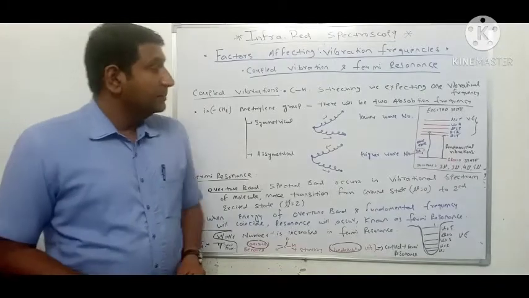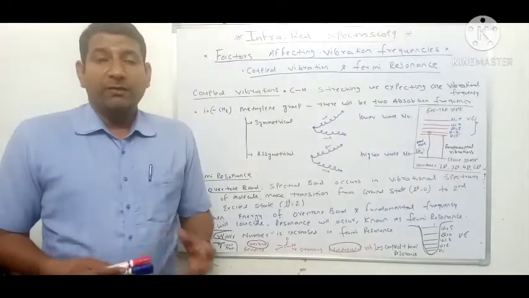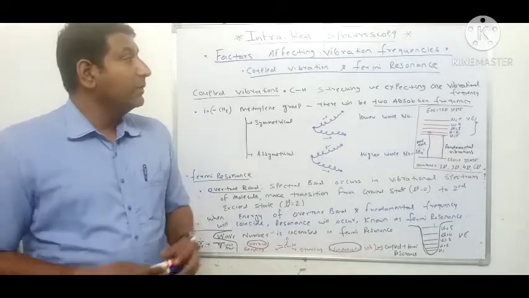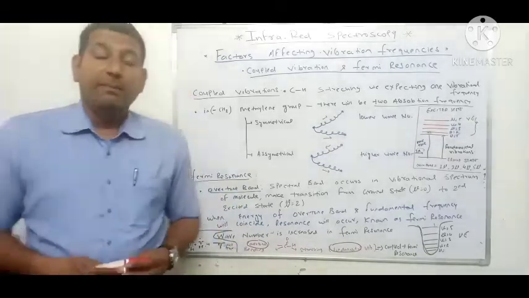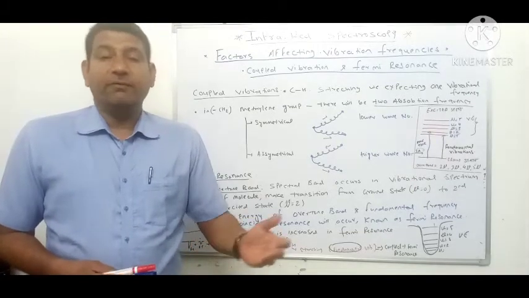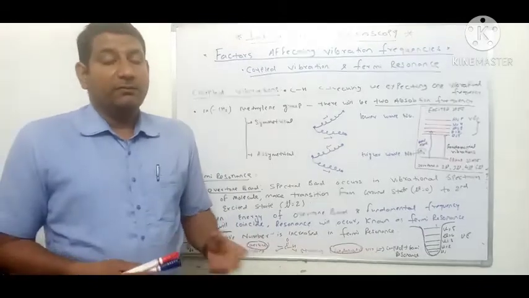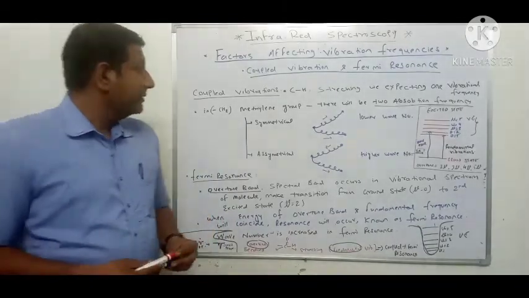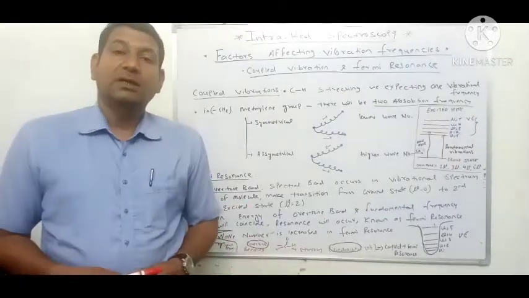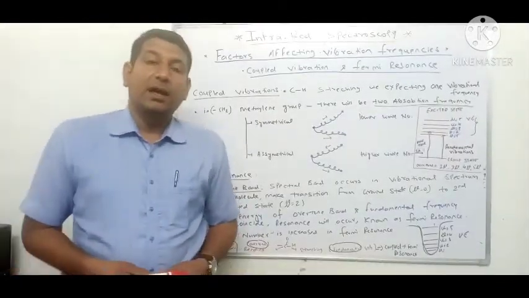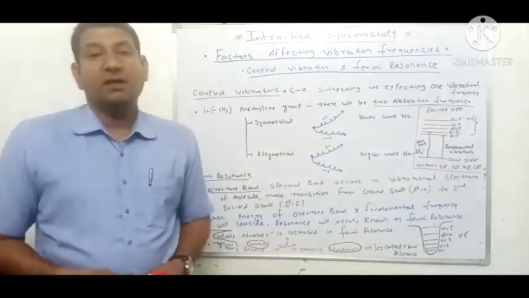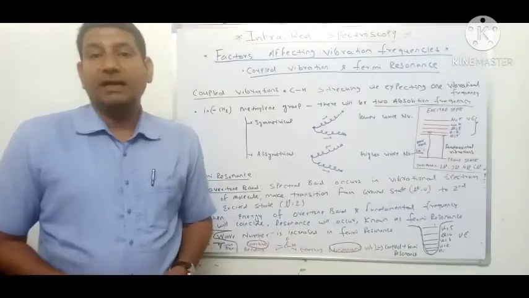Now in this video, we will discuss the various factors which affect the vibrational frequencies in IR spectroscopy. Basically, there are four factors which affect the frequency of IR vibrations. Number one is coupled vibrations. Number two is Fermi resonance. Number three is hydrogen bonding, and number four is electronic factors.